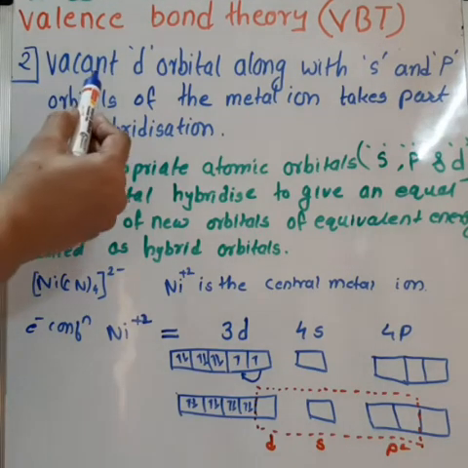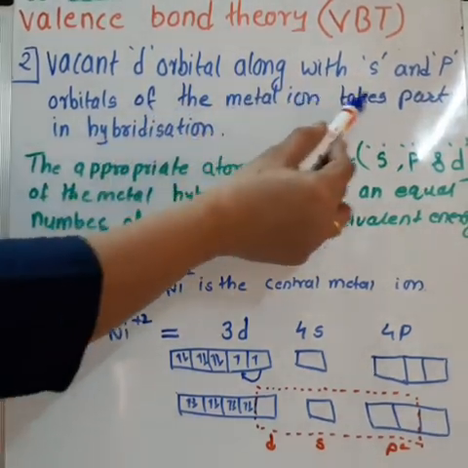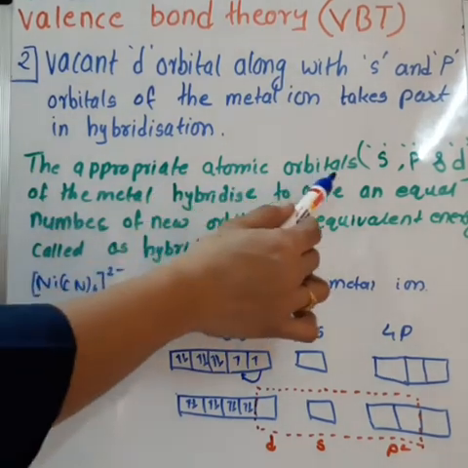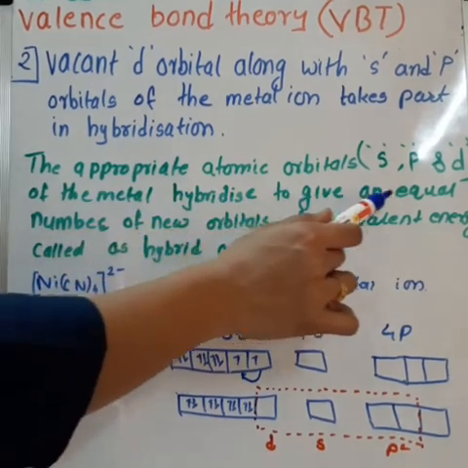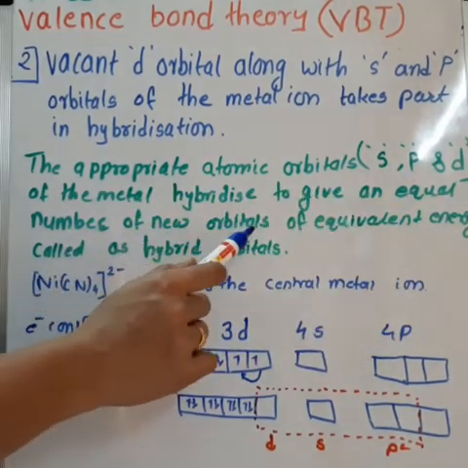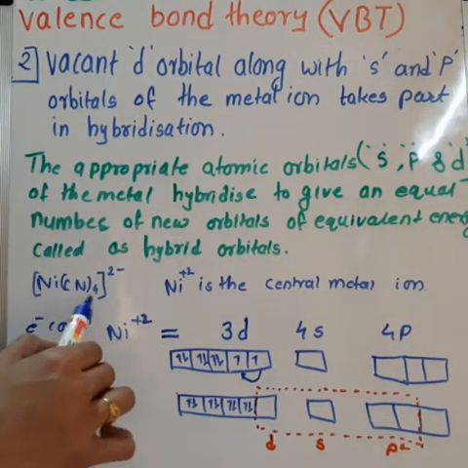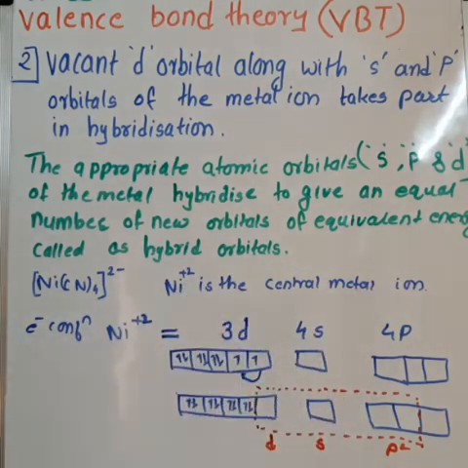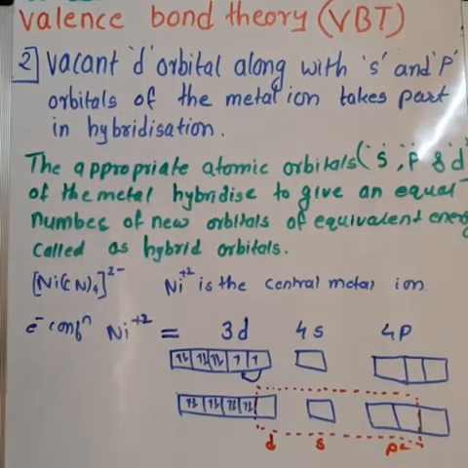Second one is vacant d orbital along with s and p orbitals of the metal ion takes part in the hybridization. The appropriate atomic orbitals s, p and d of the metal hybridize to give an equal number of new orbitals of equivalent energy called hybrid orbitals. So we can see that in [Ni(CN)4]2-, Ni2+ is the central metal ion which provides the vacant d orbital to the ligand CN.